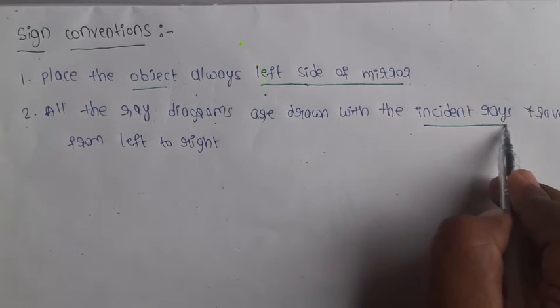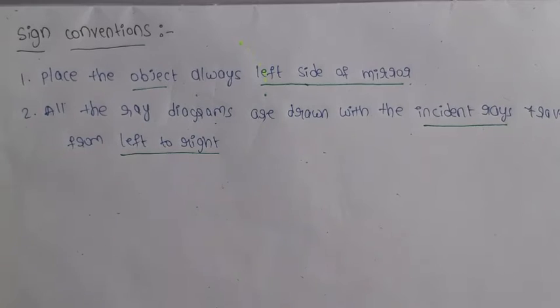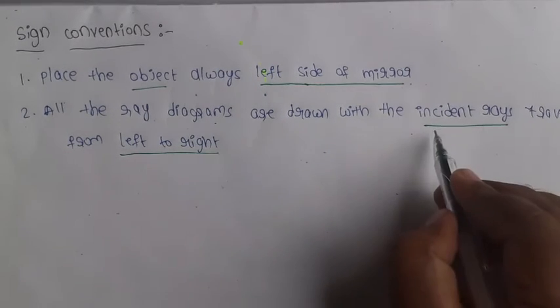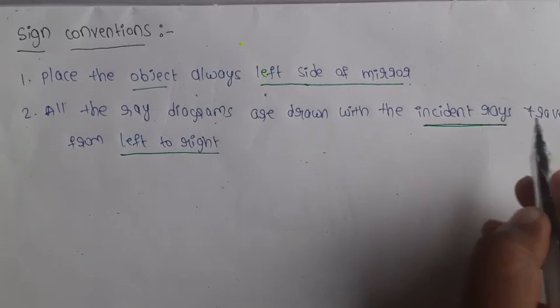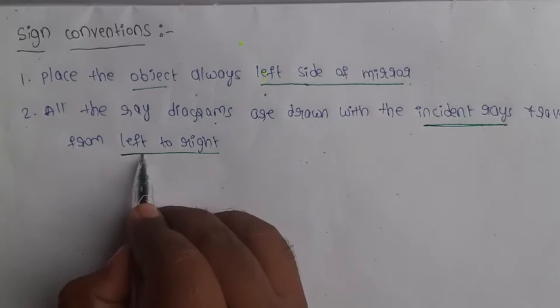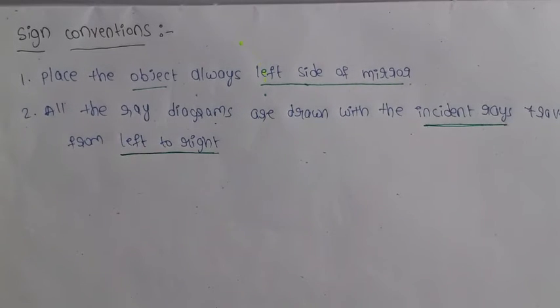In any ray diagram, incident rays travel from left to right.